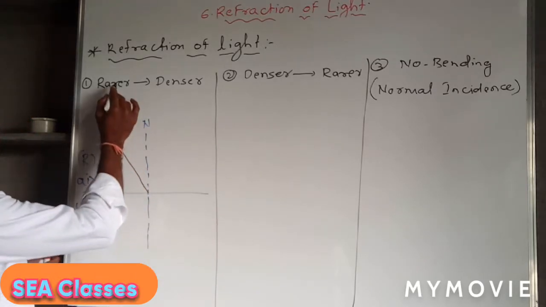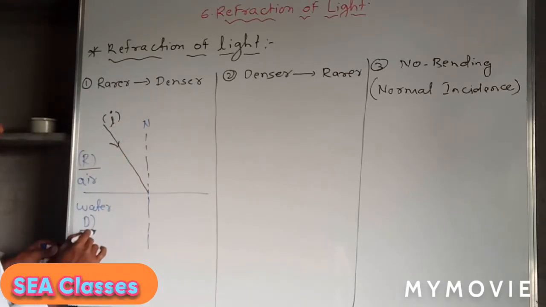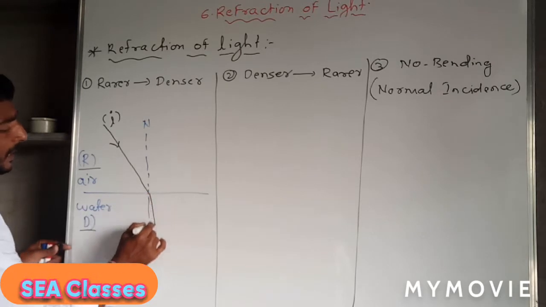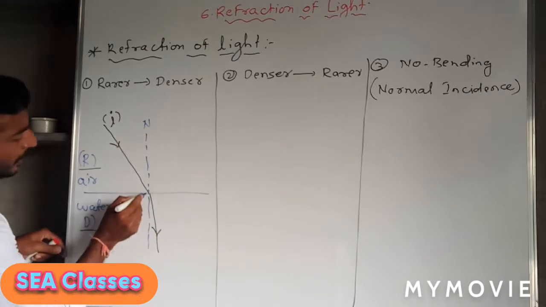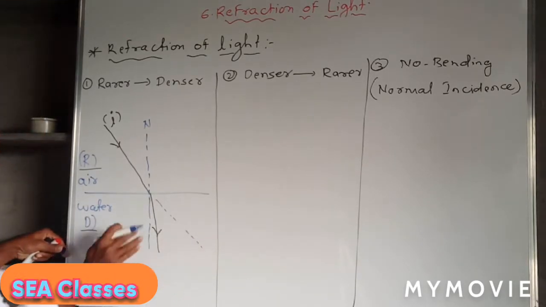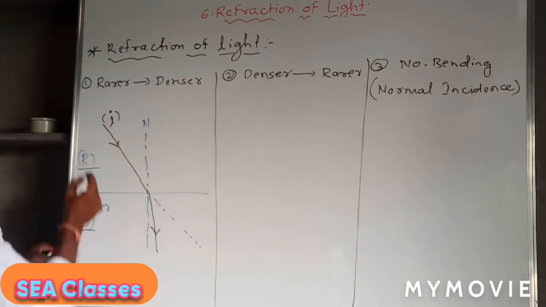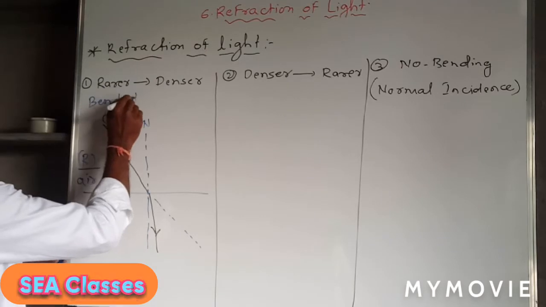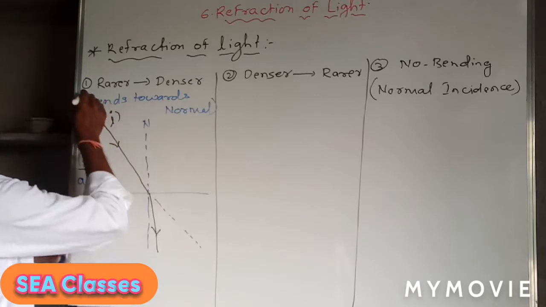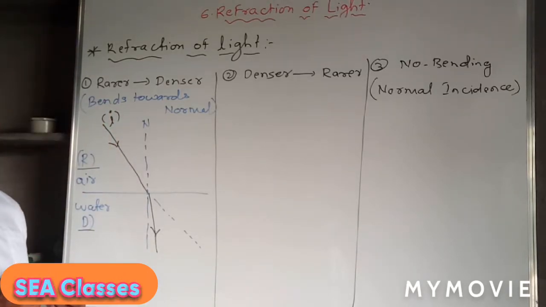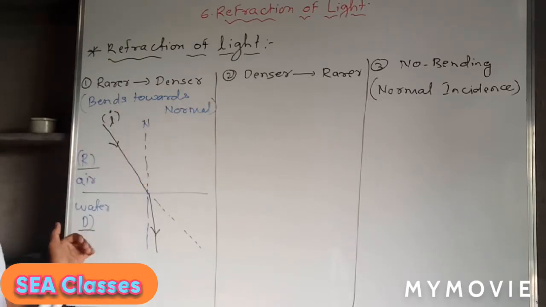So you have to understand that when the ray of light travels from rarer medium to the denser medium, the refracted ray gets bent towards the normal. The actual path of the ray of light, it should travel in this way. So it is bending towards the normal. So you can say that the ray of light bends towards the normal. So this is the behavior of the ray of light when it travels from rarer medium to the denser medium. It bends toward the normal.